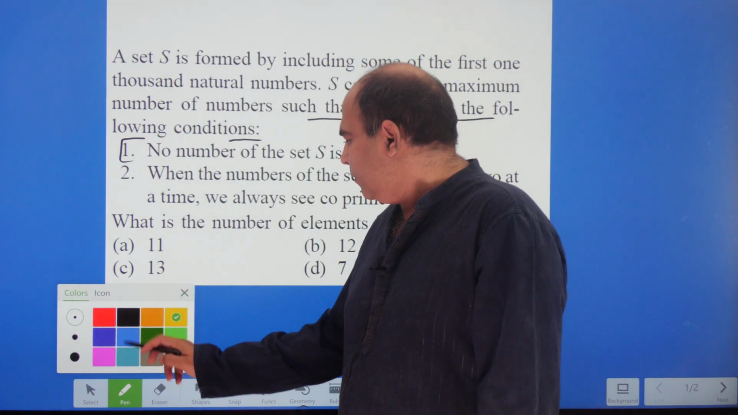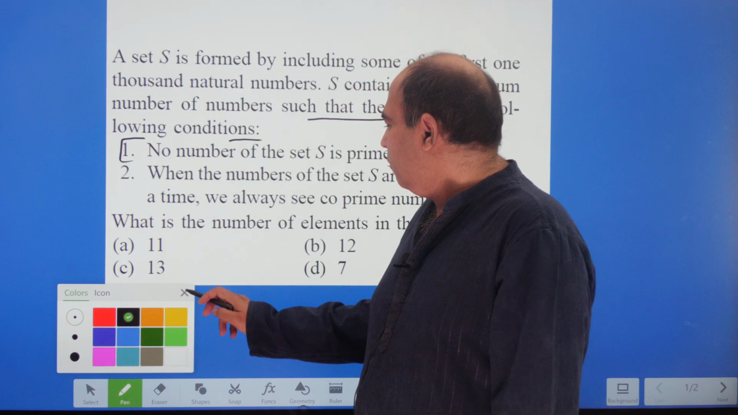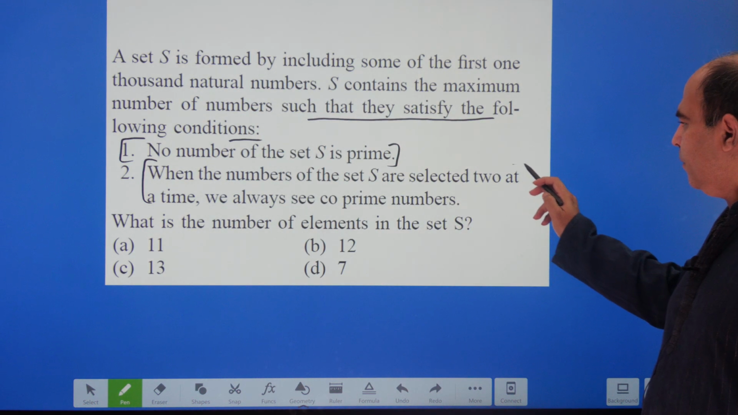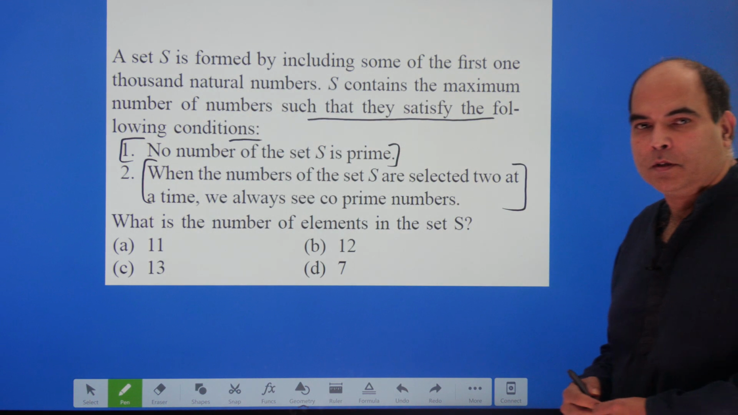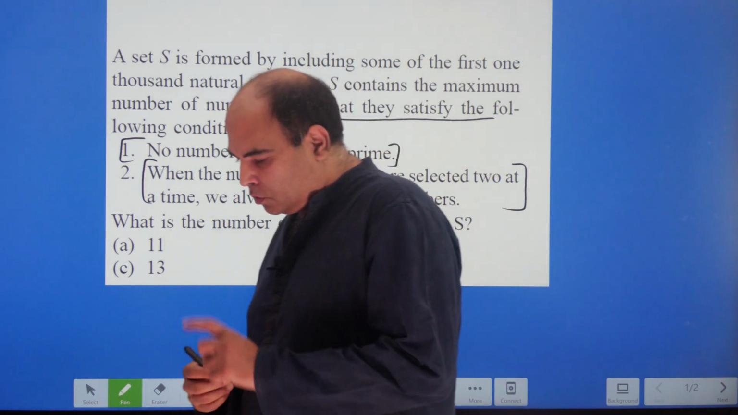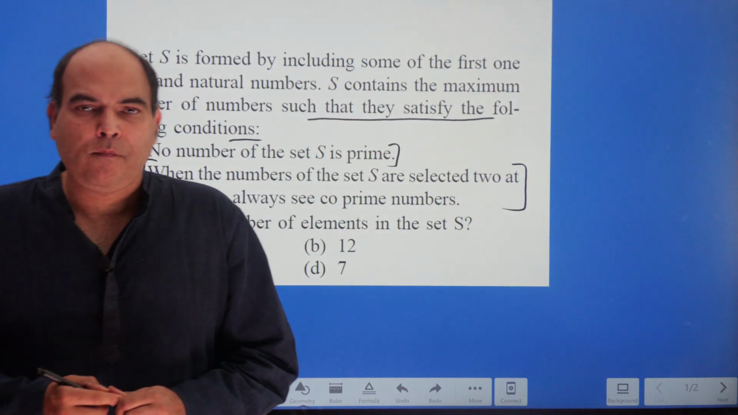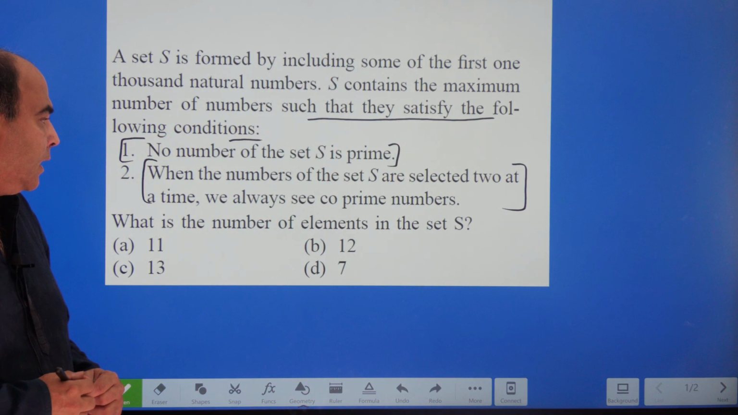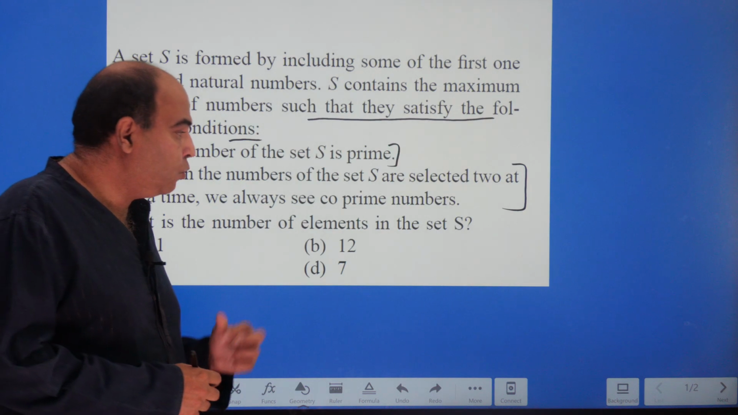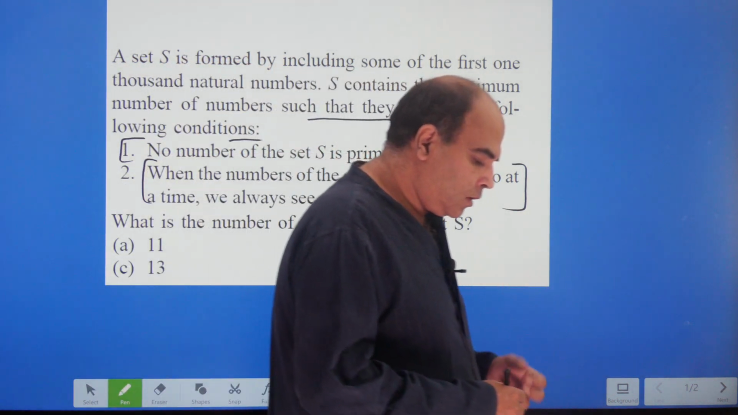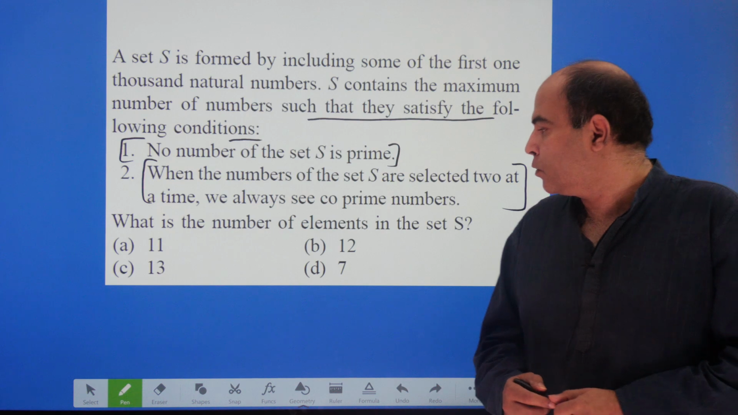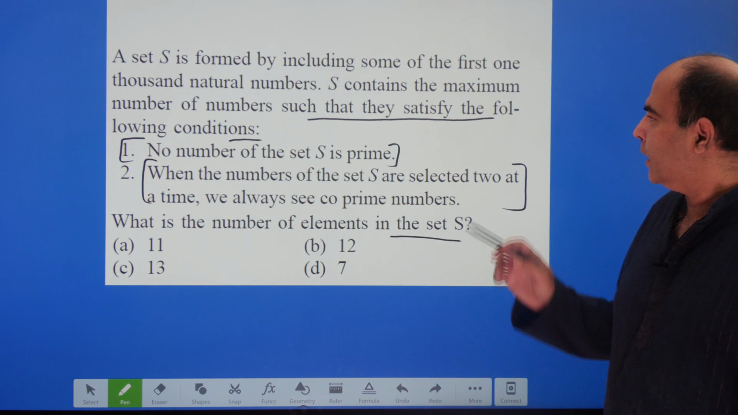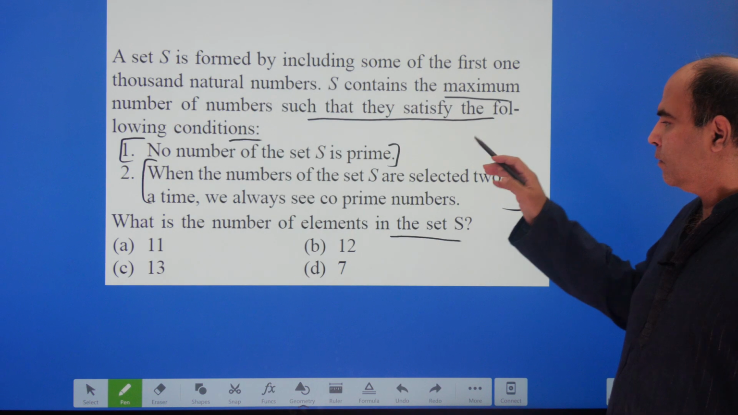And the second one is when the numbers of the set S are selected two at a time, we always see co-prime numbers. Okay, so we don't want prime numbers. And when you select the numbers of the set S two at a time, the pair is always co-prime. So what is the number of elements in the set S? And the set S contains the maximum number of numbers with this condition.